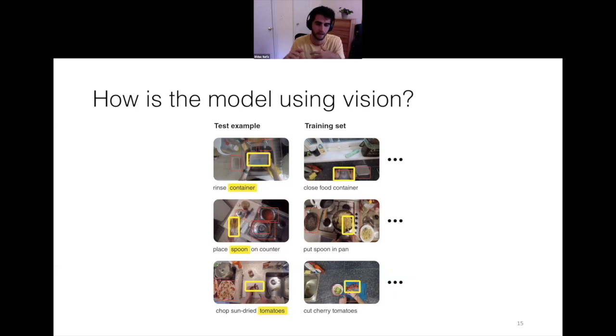Then we independently mask out another different region in the image and evaluate again, and so on for different regions in the image. The region we show in yellow is the one that, when blocked, hurts the prediction the most, and therefore it's the region that is most related to the word that we want to predict. So as we can see, the yellow regions and yellow words have a high semantic correspondence, which suggests that even though we don't use any training labels, visual grounding emerges during this training.